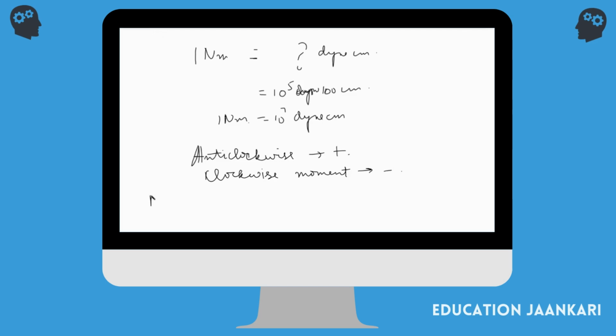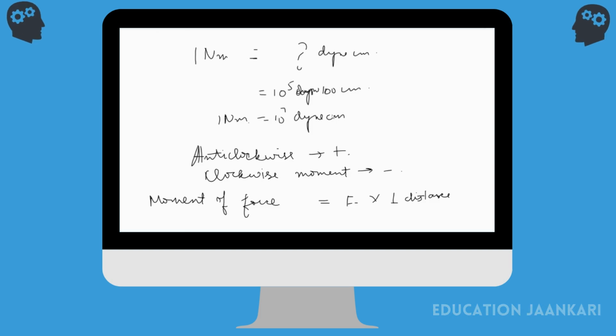Yes. If I were to open a door using the handle with a force of 5 Newton, and the distance from the hinges of the door to the handle would be 1 meter, then my moment of force would be 5 into 1 Newton meter, which is equal to 5 Newton meter. Exactly.